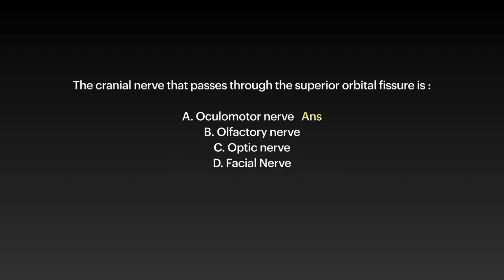Now this question, you must know the superior orbital fissure very well. There are three compartments: superolateral, intermediate and inferomedial. Superolateral compartment has LFT nerves as well as superior ophthalmic vein. The inferomedial compartment has inferior ophthalmic vein. Now what is left? Intermediate compartment. Intermediate compartment will have superior and inferior division of oculomotor nerve, and this is the answer. It also has nasociliary and abducent nerves.